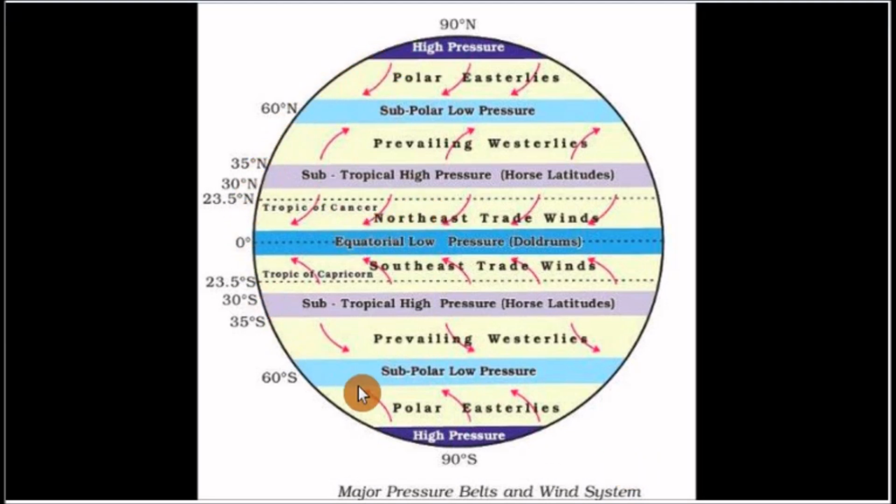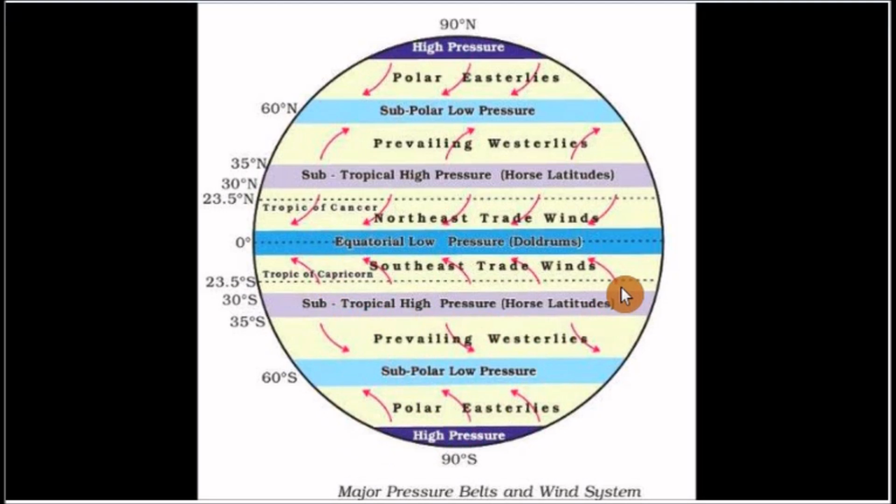This is a picture of the Earth or the globe. Now, this line is the equator and it is latitude 0 degrees. Now, the equator has divided the globe or the Earth into two equal halves. From the equator to the whole of this region is the northern hemisphere. Then from the equator to the whole of this region is the southern hemisphere.